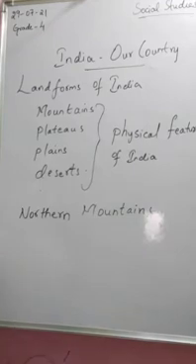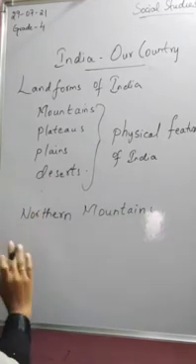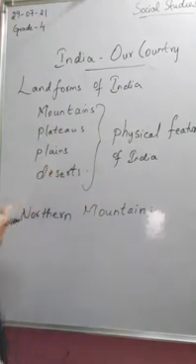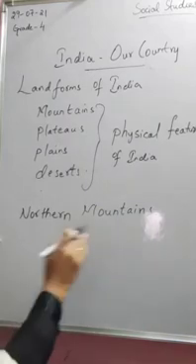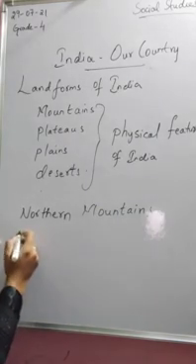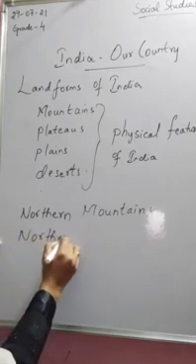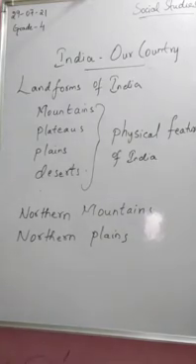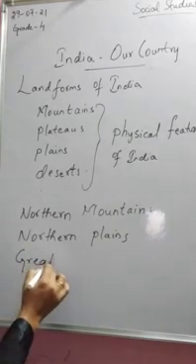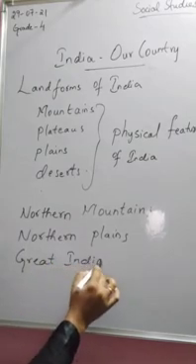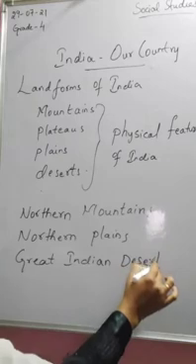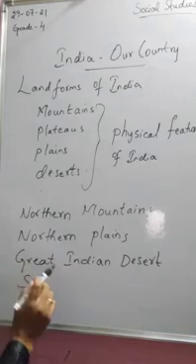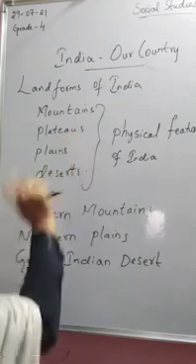India is divided into northern mountains, northern plains, the great Indian desert, southern plains, coastal plains, and southern plateaus.